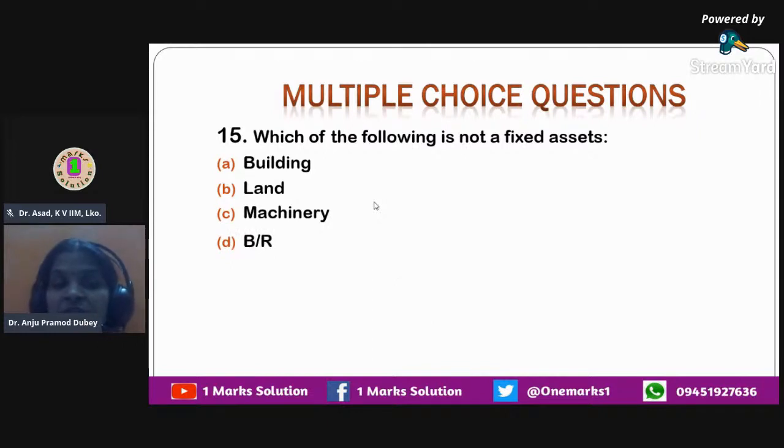The last option that is given to you over here is BR, that is called bills receivable. So bills receivable is not a fixed asset. Bills receivable is a current asset.